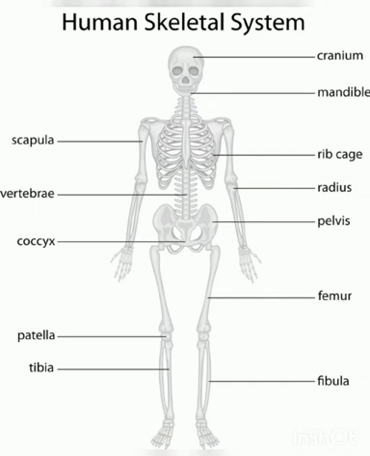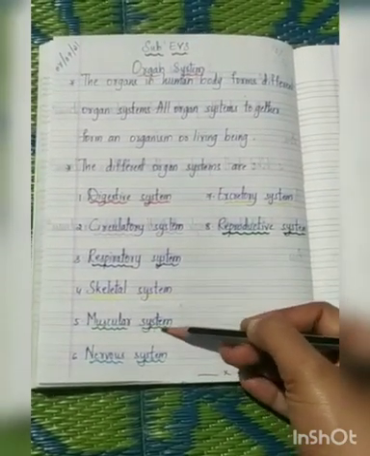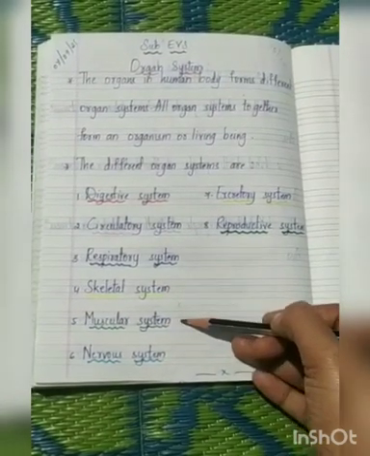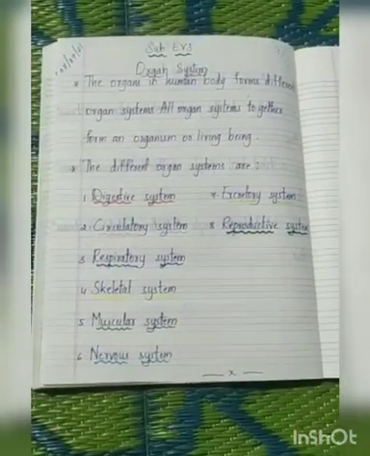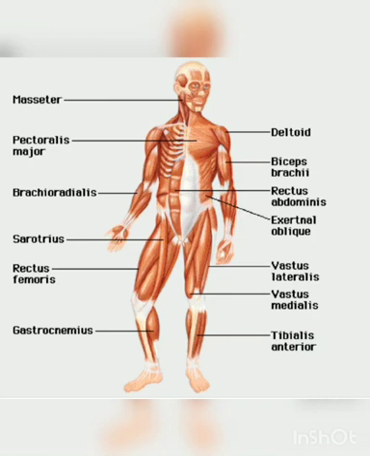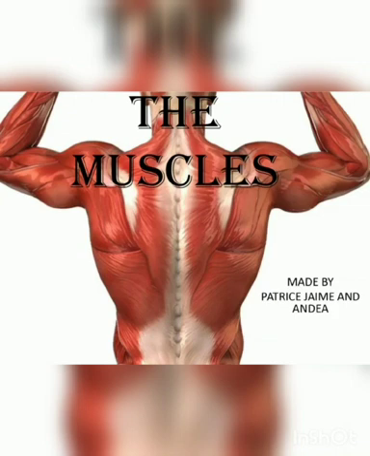Fifth one, muscular system. What work does it do in our human body? Now I am going to explain. This is a picture of the muscular system. Muscles are attached to bones and help us to move. Muscles and bones together help us to walk, smile, kick, move or lift our body parts.